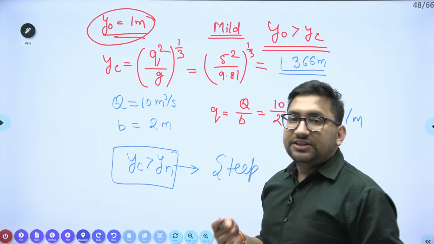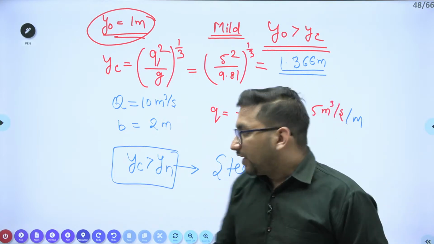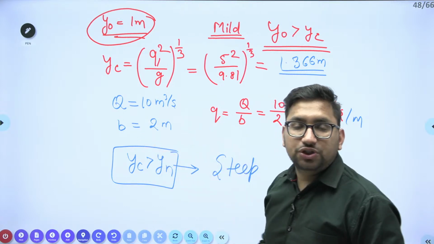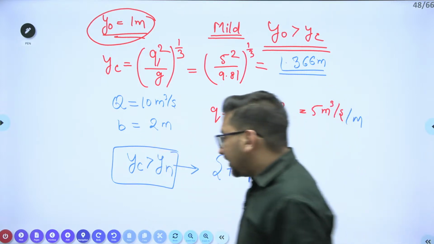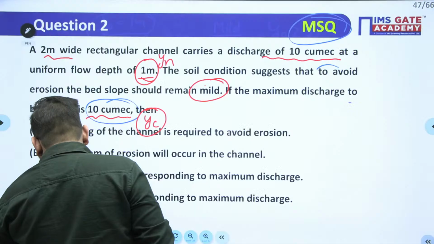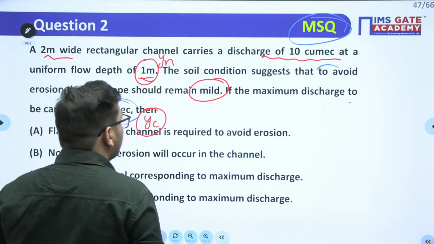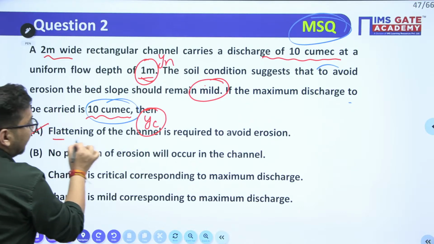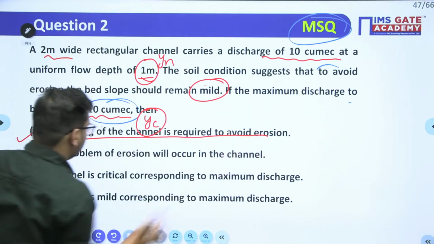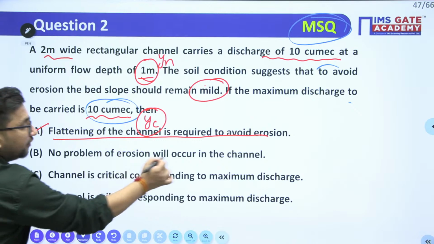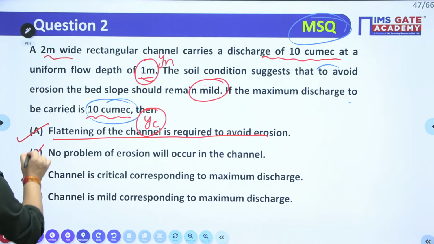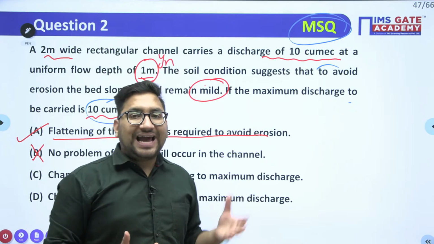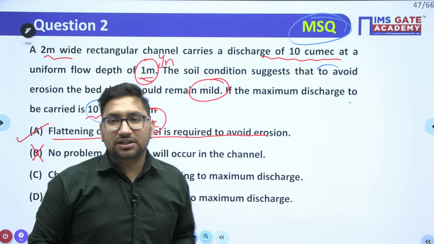It means there will be requirement of flattening. When you flatten this steep slope such that it comes to the mild position, then you will be able to avoid the erosion. So yes, the first option is correct. Flattening of the channel is required to avoid the erosion. The second option, no problem of erosion will occur, is wrong. There will be a problem of erosion as the slope is greater than the critical slope.